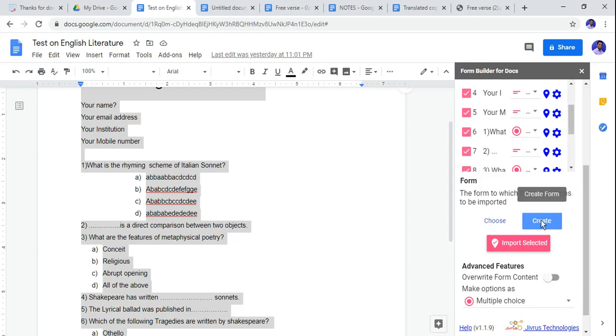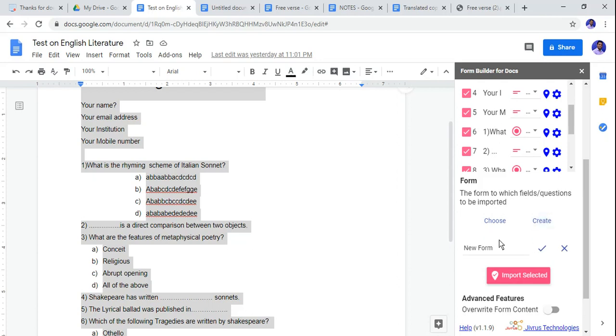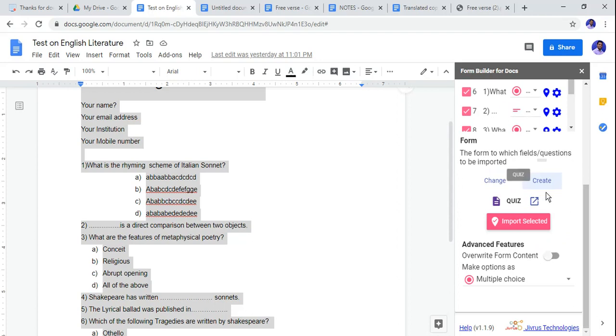Now I want to create a fresh one. Now see, I can give a title to my Google Form. For example, this is a quiz, and click on mark, or you just click on this and import selected. As you click on import selected, you will get the message imported successfully.